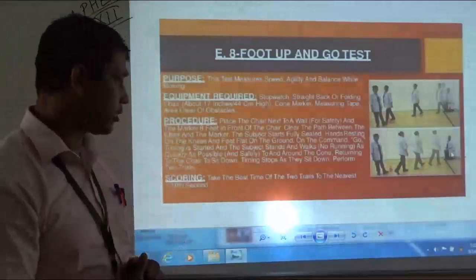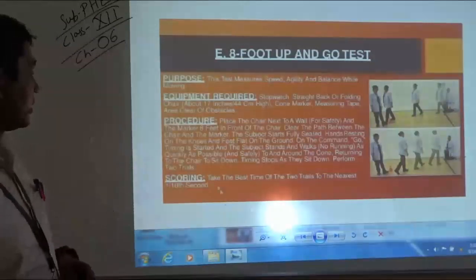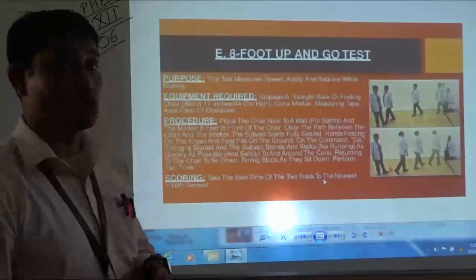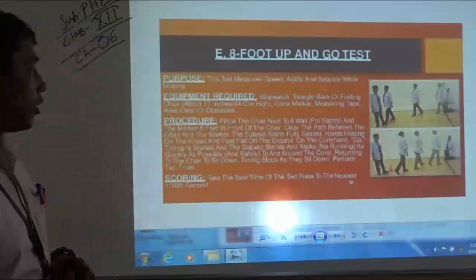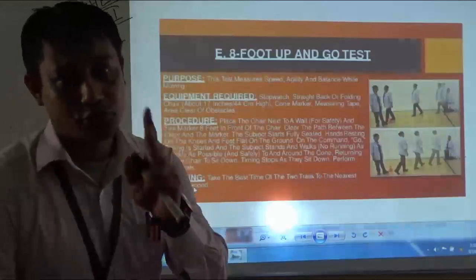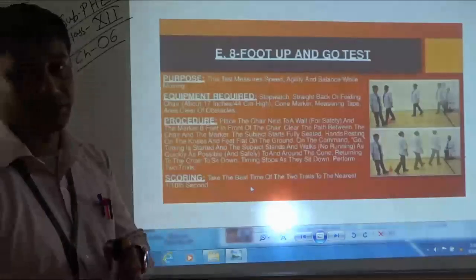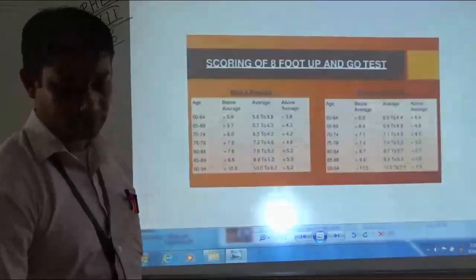The timings will be recorded, and the score is the best time of 2 trials to the nearest 1/10 second. That means 2 trials will be given to the subject, and out of the 2 trials, the best one will be recorded.